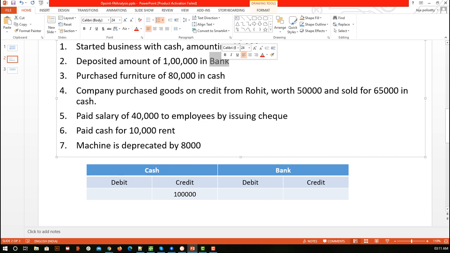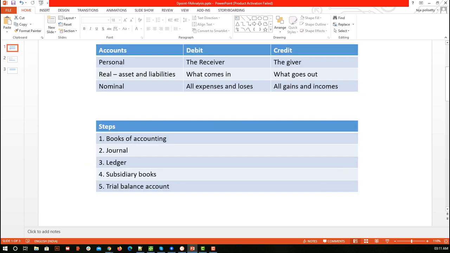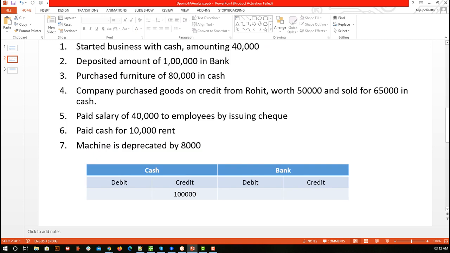Now the other is the bank account. Keep in mind that when we refer to a third party, an organization or a company, we consider that a personal account. So this is a bank's personal account, and it is receiving 1 lakh rupees. Bank account is the second account involved in this transaction, it is a personal account, and a personal account receiving means a debit.